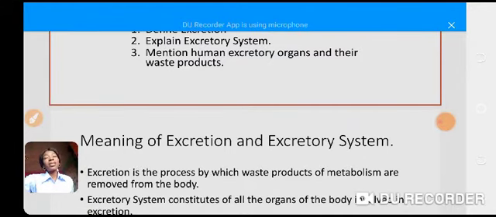So the excretory system consists of all the organs of the body involved in excretion. When you bring all of them together, we call them what? The excretory system. They make up the excretory system. Do we get it?